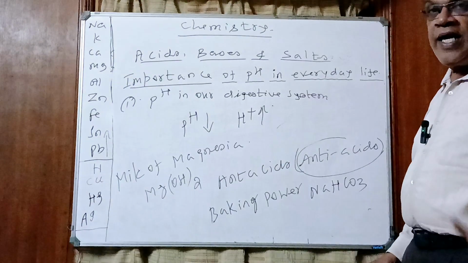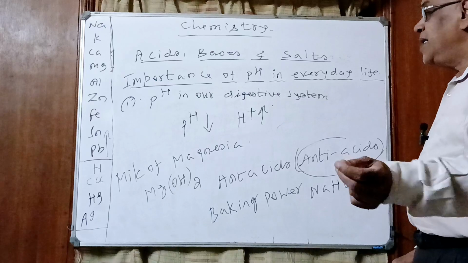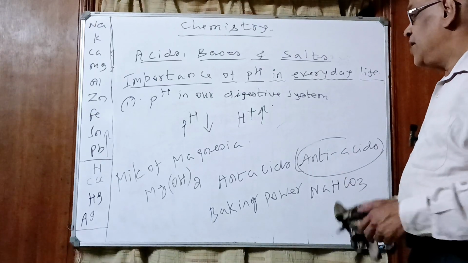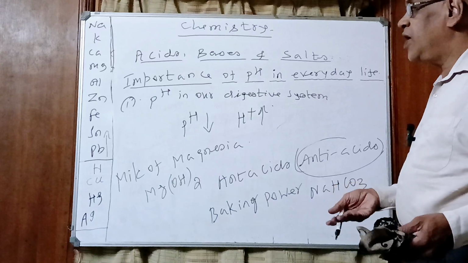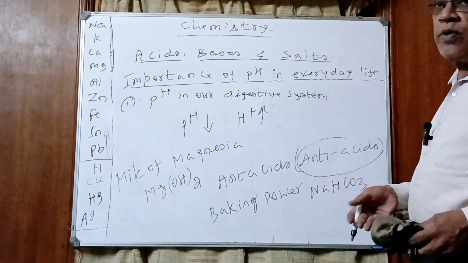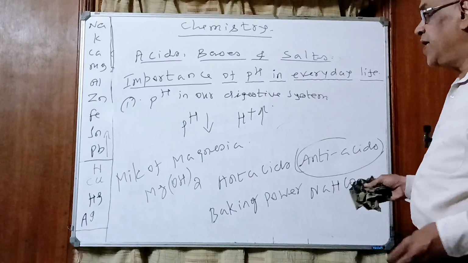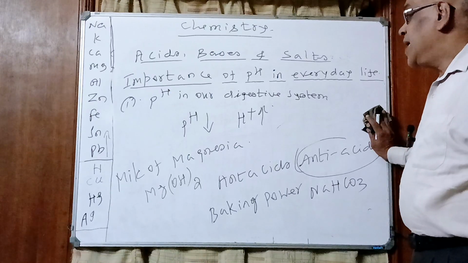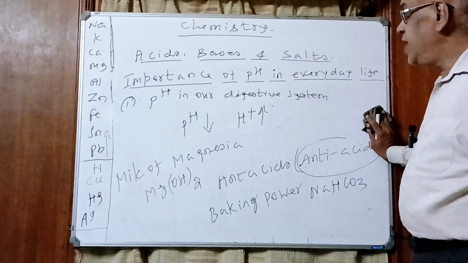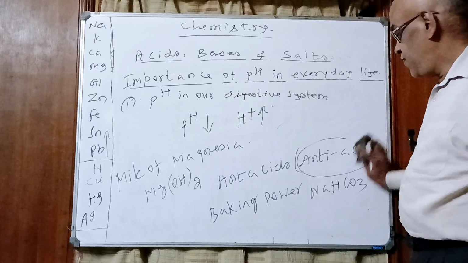What happens, children? Excess acid is neutralized and the pH is taken care of. So the normal pH value will return to 1.4 or 1.5. This is the importance of pH in our digestive system, one of the activities in our daily life. First point.